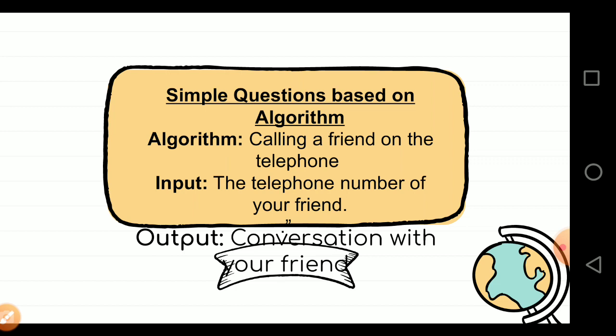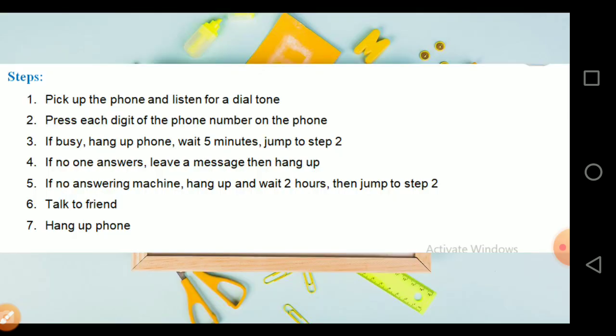Now just consider an example of an algorithm. The main task is to call a friend on the telephone. What should be the input that we have to give? That input is a telephone number. And what will be the output? What we get after that process? You get a conversation with your friend, right? So what will be the steps? You can see the steps one by one.